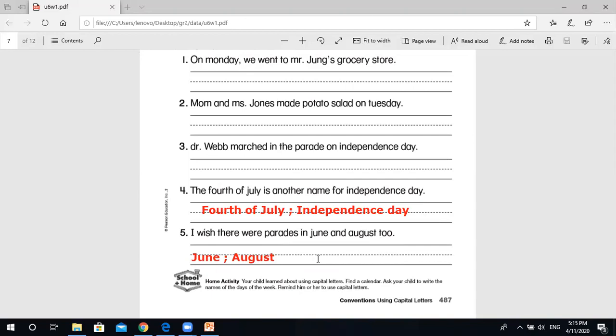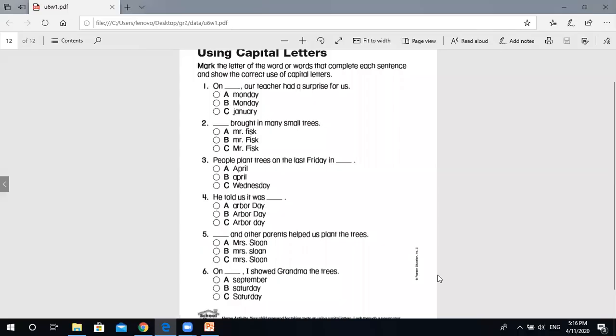Page 492. Let's finish page 492. Now with page 492, let's mark the letter of the word or words that complete each sentence and show the correct use of capital letters. Which day or which month has the correct letter beginning with a capital letter? Which one of them is beginning with a capital letter?